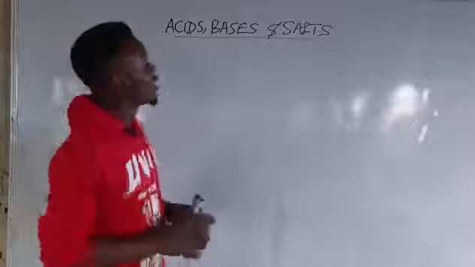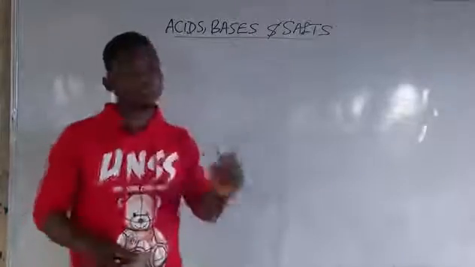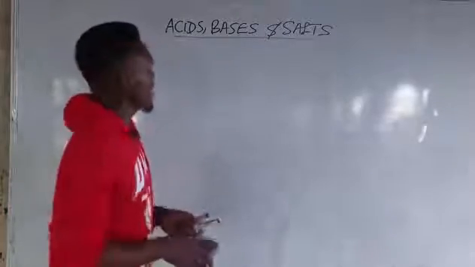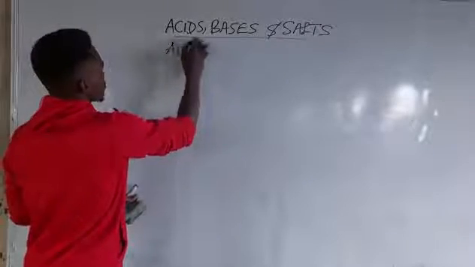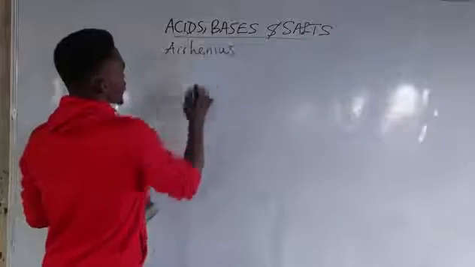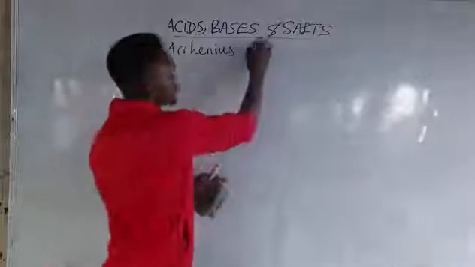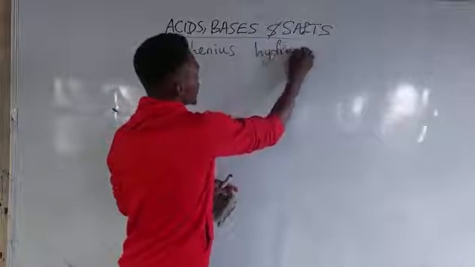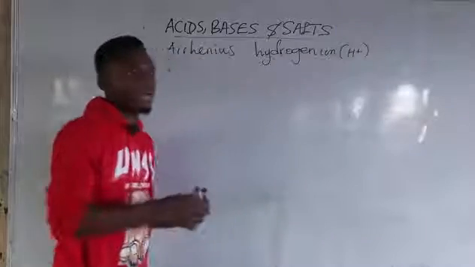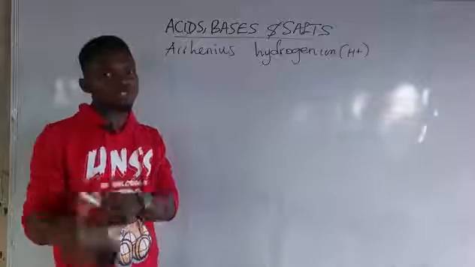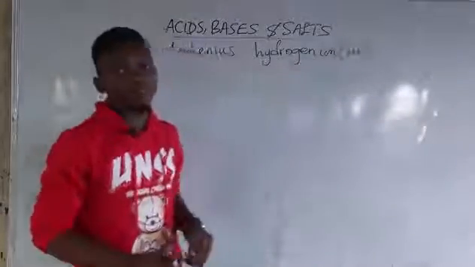I think I'm back. All right, so in today's video, we shall be discussing a topic: acids, bases, and salt. Acids, according to Arrhenius, are substances that dissolve in water to produce hydrogen ion as the only positive ion. It says that when acids dissociate or dissolve in water, they produce positive hydrogen ion.